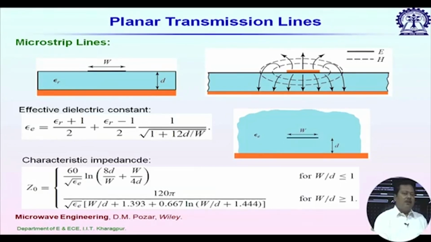For very low frequency applications like coaxial cables used for television, the characteristic impedance we use is 75 ohm, but for microwave and millimeter wave we use 50 ohm. So, there is a reason for that.